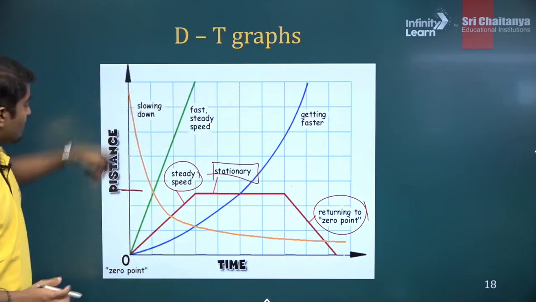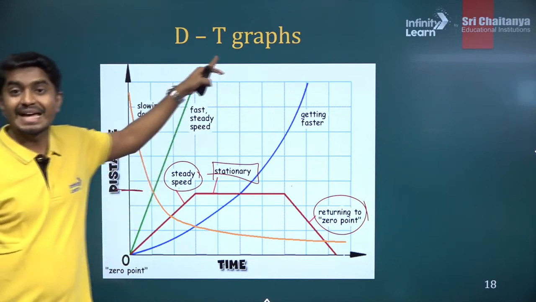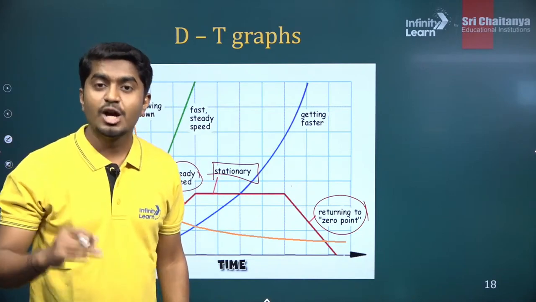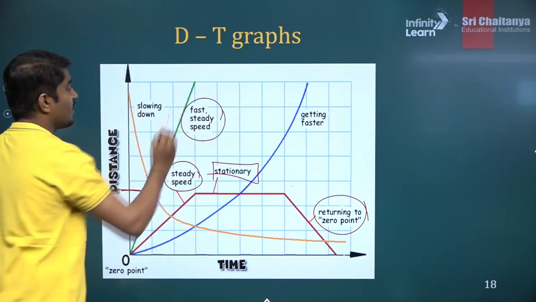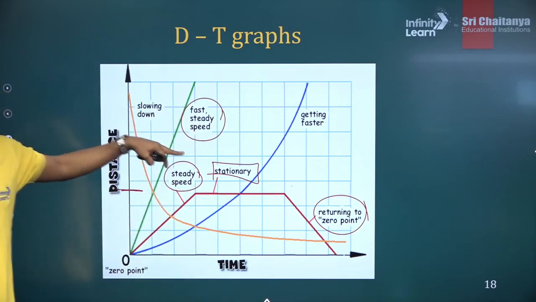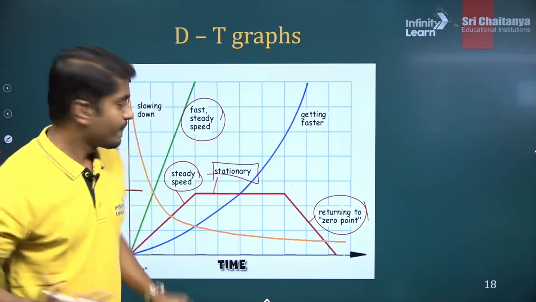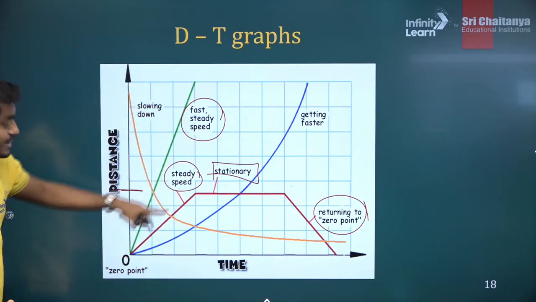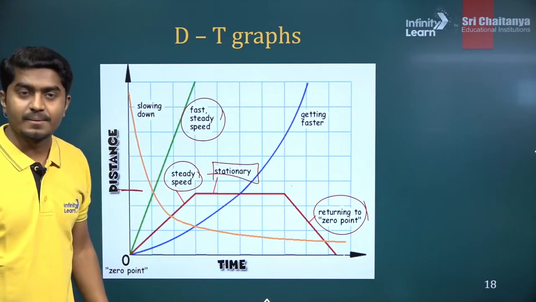Now we have 3 more graphs. So what do you understand from here? This green, can you see it is a straight line? Again a straight line means constant speed. So this is also constant or steady speed, but it is faster. The higher the slope, the faster it is, right? So green is faster than this red. Red is slower. This green is steeper, so it is faster.